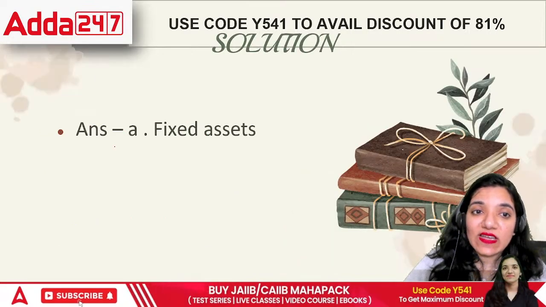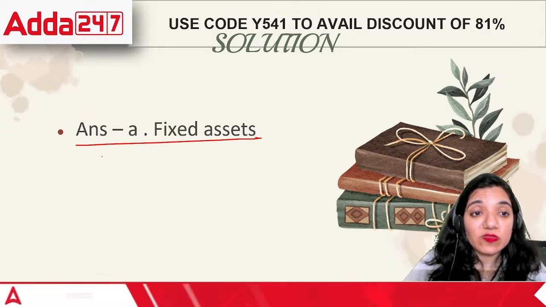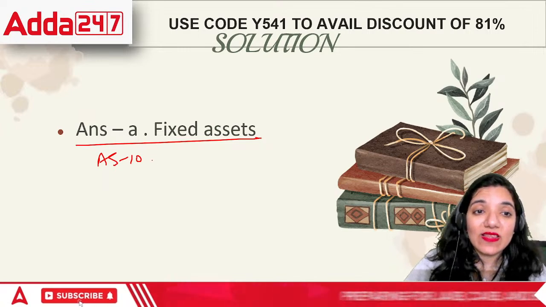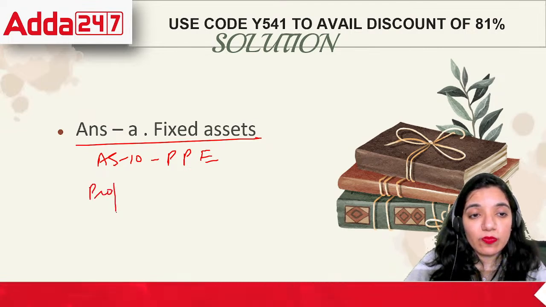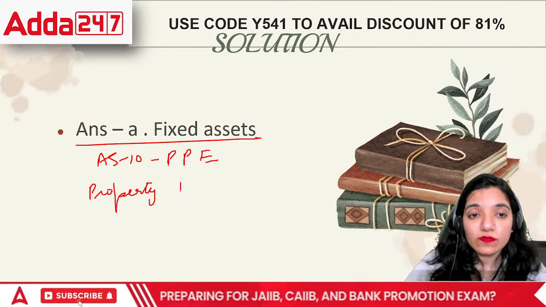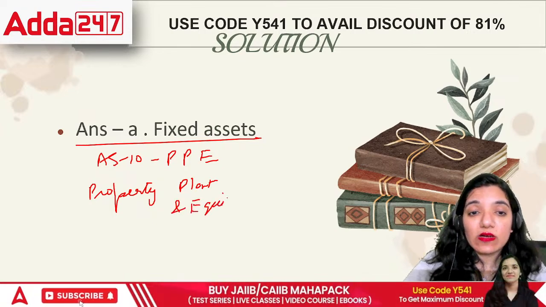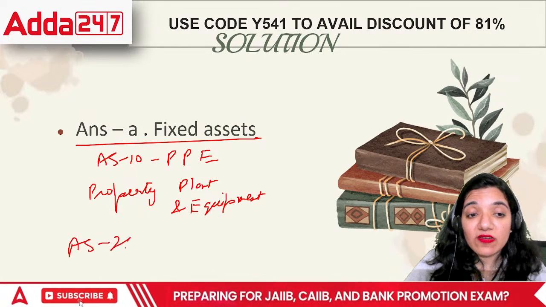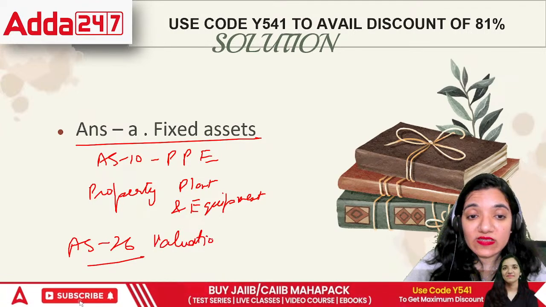So in this case, the correct answer is, in terms of the new name for this particular standard, there is one more name that is coming up that is not confirmed yet, but currently it is called PPE. That is, it includes property, plant and equipment. Why not fixed assets? Because fixed assets would include tangible as well as intangibles. The intangibles are covered under AS 26, that is, valuation of intangibles is covered in that area.